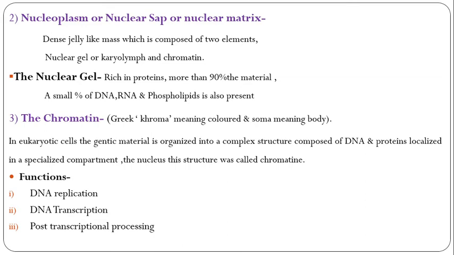And the chromatin is present in a condensed form, that is the heterochromatin. It is present in patches near the nuclear envelope, either scattered in the interior or surrounding the nucleus. The matrix also has networks of non-chromatin material forming the intrachromatin matrix. Here are some functions of chromatin: DNA replication, DNA transcription, and post-transcriptional processes.